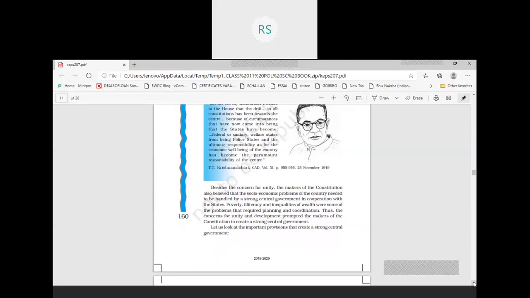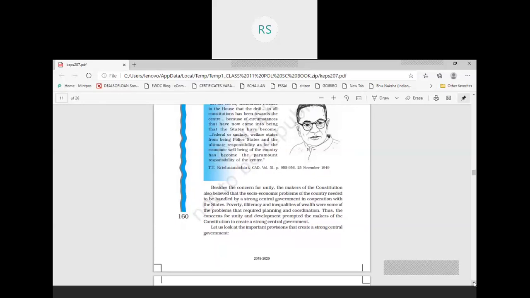So all these problems like poverty, illiteracy, inequalities of wealth cannot be solved successfully if the center is not strong, because in order to remove all these problems, what is required? There is a requirement of planning, and there is a requirement of coordination.